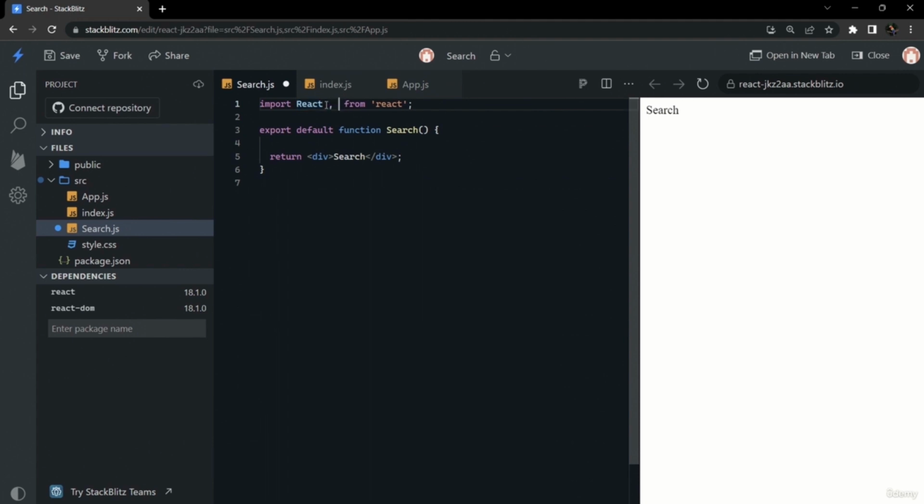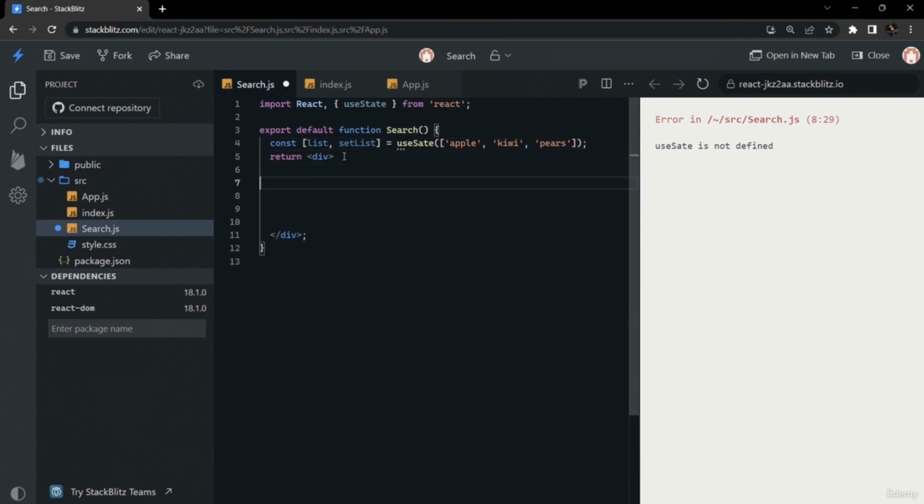So for this, we will first import useState from React. So basically, we will make a list, and we will make an input element, and whatever we will be typing in that input element, the list will be updating accordingly if the data is present. So for that, we have made a state of list, and for the initial data we will put an array of fruits here, like apple, kiwi, and pears. So if we search for apple, then only apple will be displayed, and if we search nothing, all three fruits will be displayed.